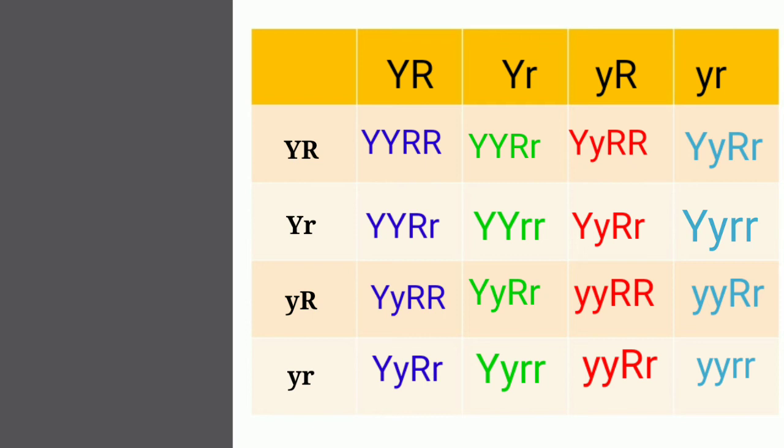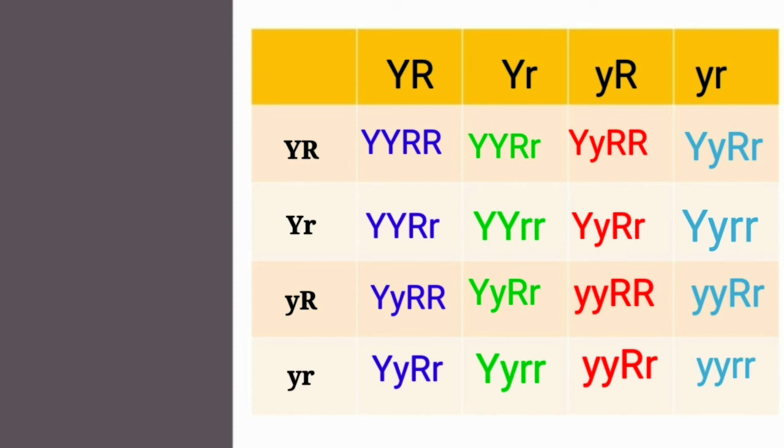Then comes capital Y, small y, capital R, small r. Again capital Y, small y, small r, small r. So in that way, again come to the third box vertically and the first box.